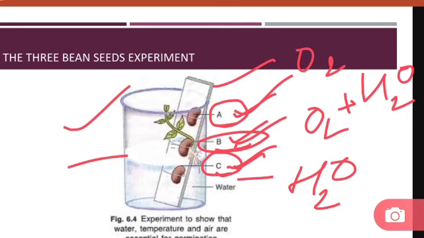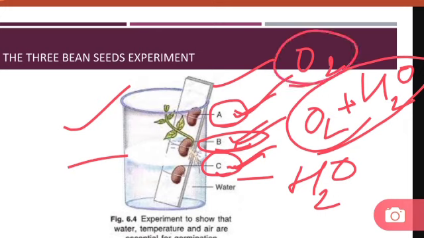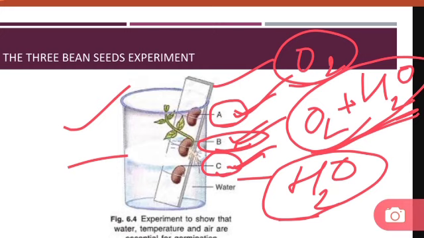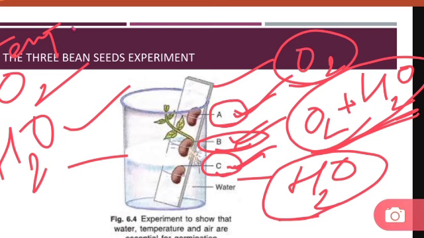So hence we can prove that both oxygen and water are necessary for germination. If the seed is provided only with oxygen, it will not germinate, or if the seed is provided only with water, it will not germinate properly. But if the seed is provided with both oxygen and water, it will germinate very efficiently. So these are the experiments which prove that an optimum temperature is required, oxygen is required for germination, as well as water is required for germination.